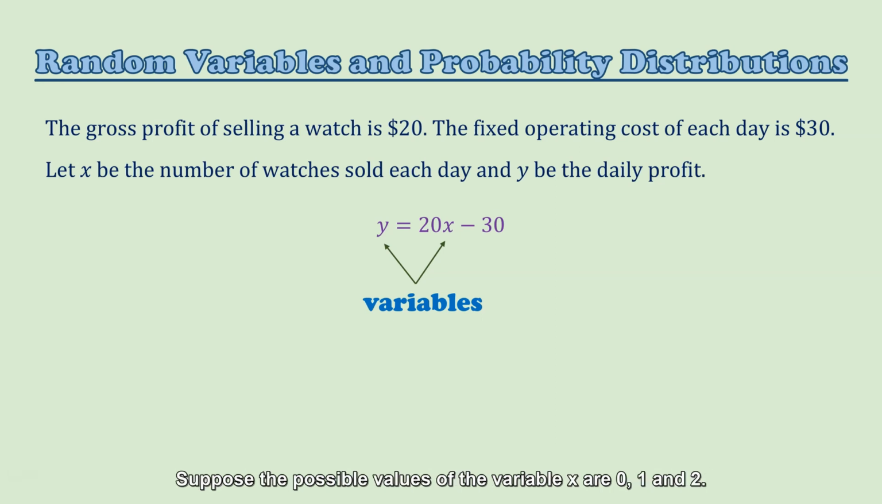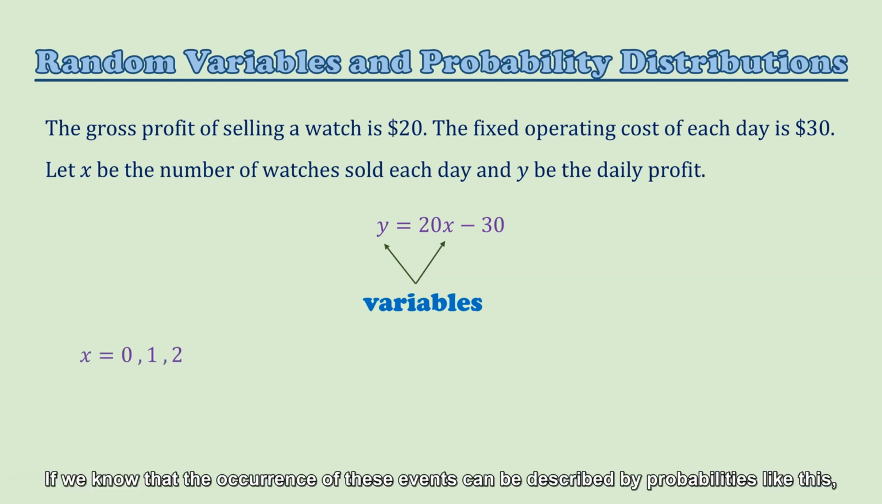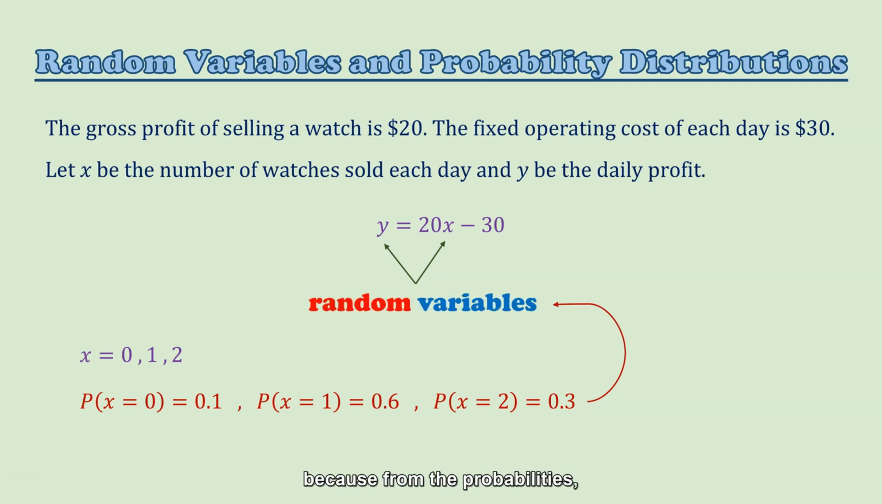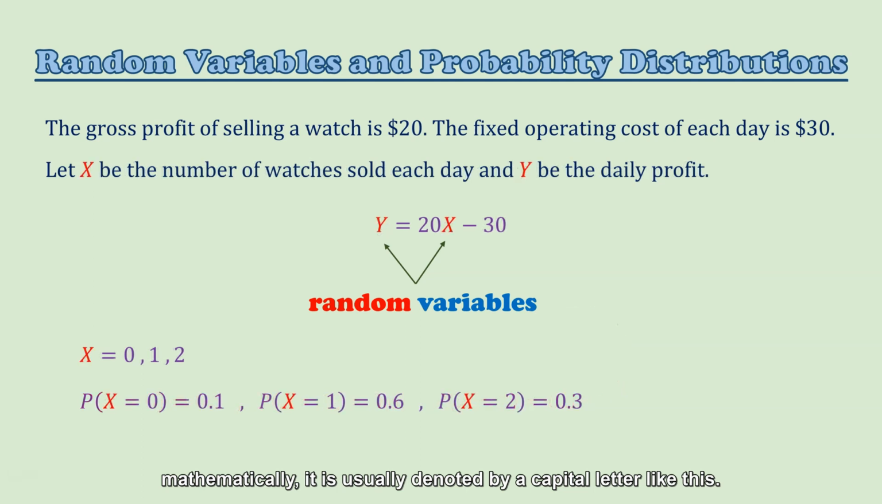Suppose the possible values of the variable X are 0, 1, and 2. If we know that the occurrence of these events can be described by probabilities like this, then we will further describe these unknowns as random variables. Because from the probabilities, we know that these variables have a nature of randomness. If a variable is a random variable, mathematically it is usually denoted by a capital letter like this.